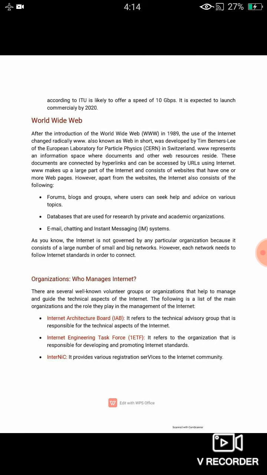Now we have some organizations that manage the internet, that is the Internet Architecture Board. It is a technical advisory group that is responsible for the technical aspects of the internet. Then the Internet Engineering Task Force, which is responsible for developing and promoting internet standards. Here all the engineers are able to develop any kind of new technology. Next is InterNIC. It provides various registration services to the internet community for any particular new connection.